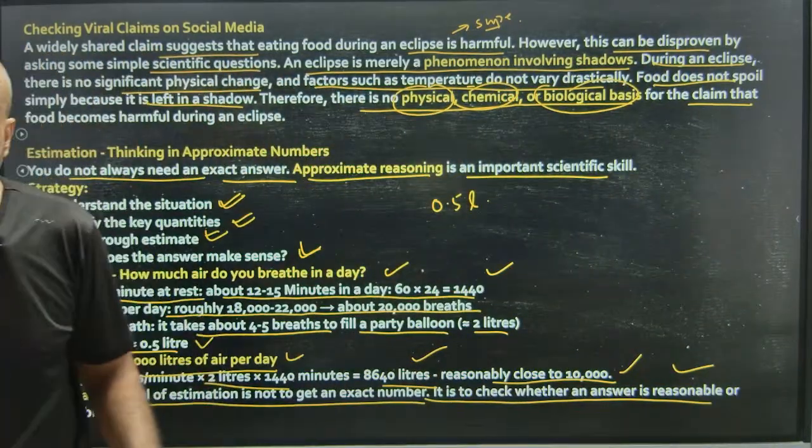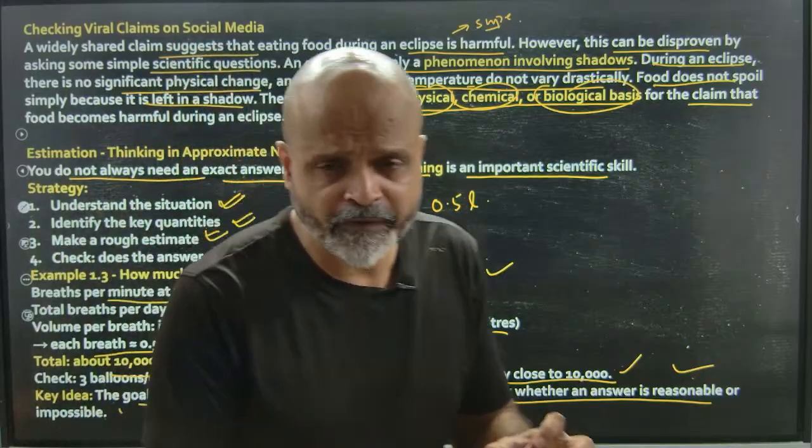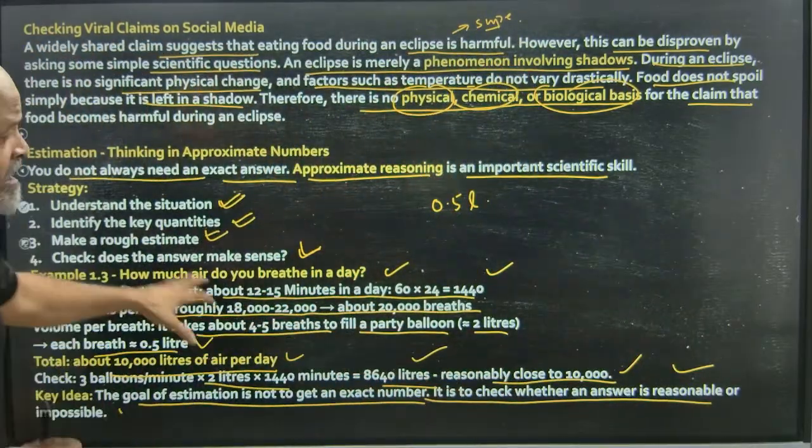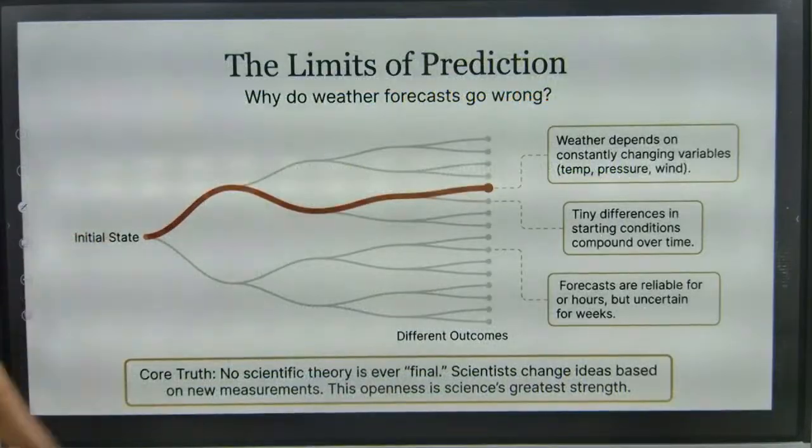So at times we go into an estimation mode. We are not very precise about things, but just to check whether it is reasonably correct or not. Okay. So the limits of prediction.